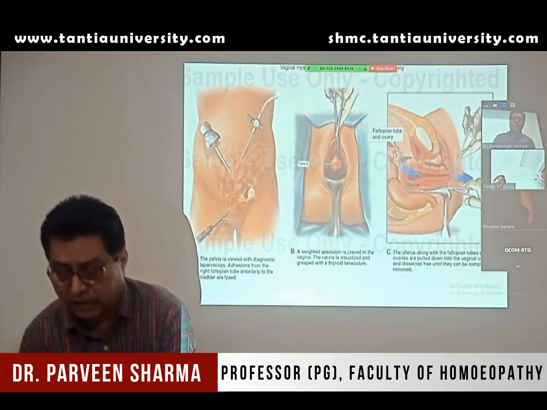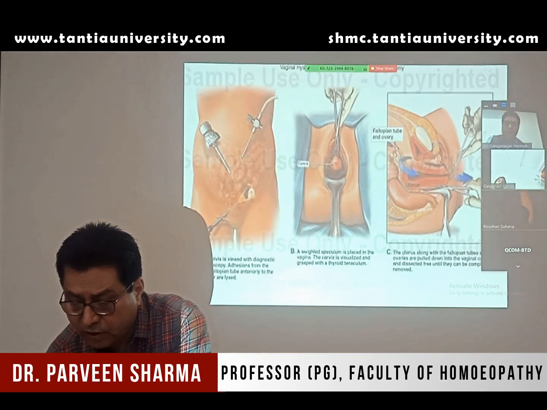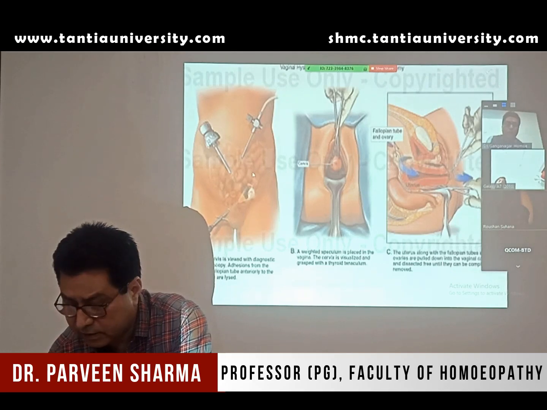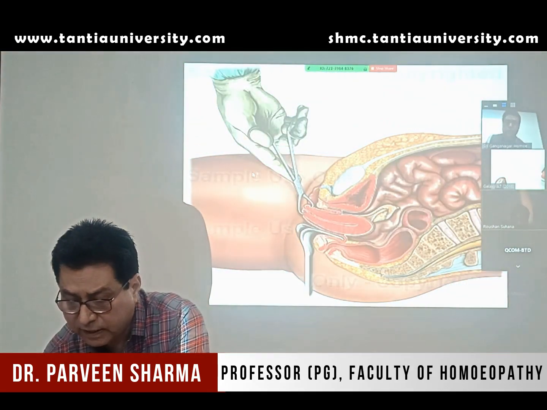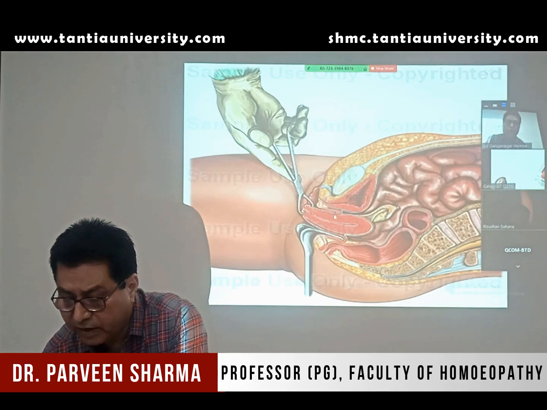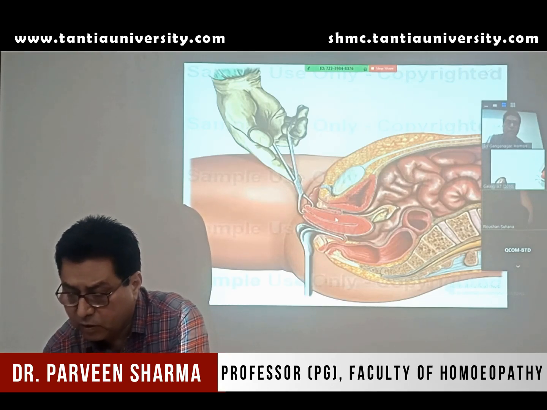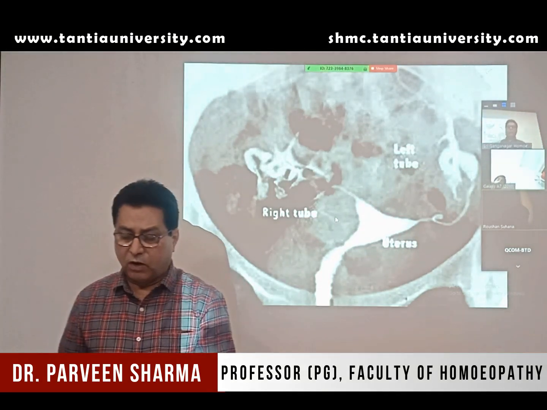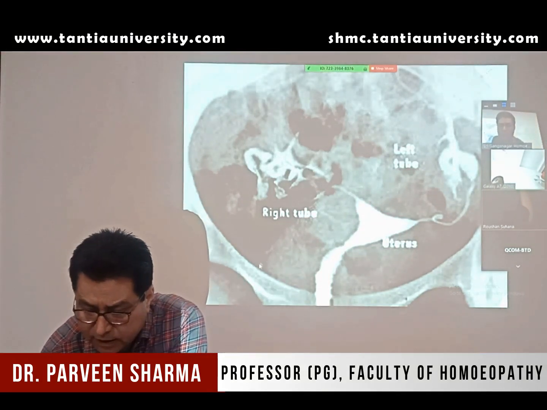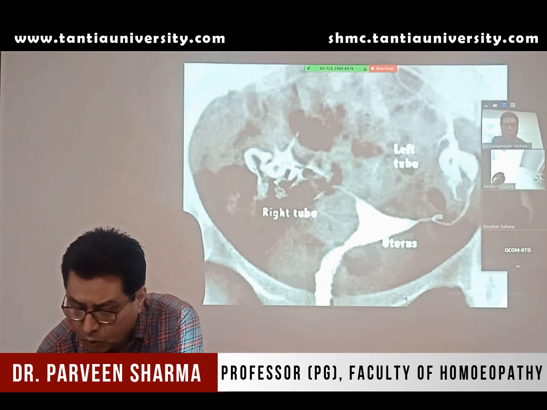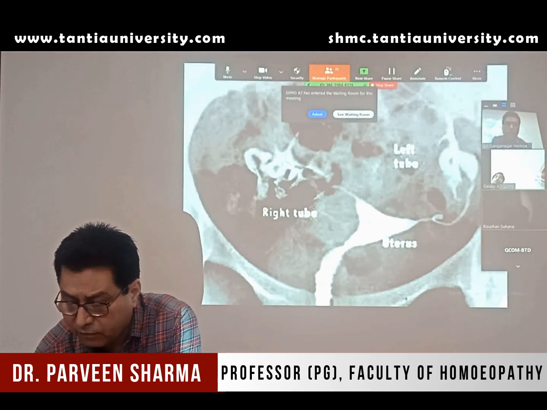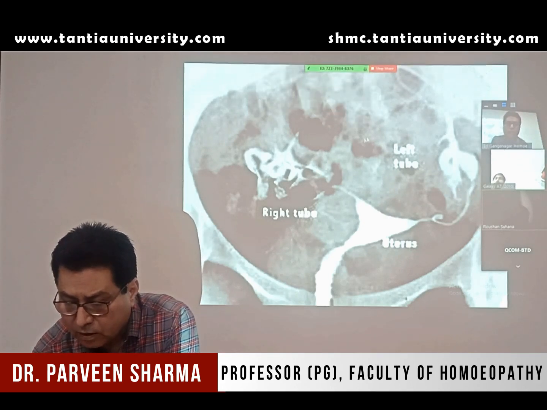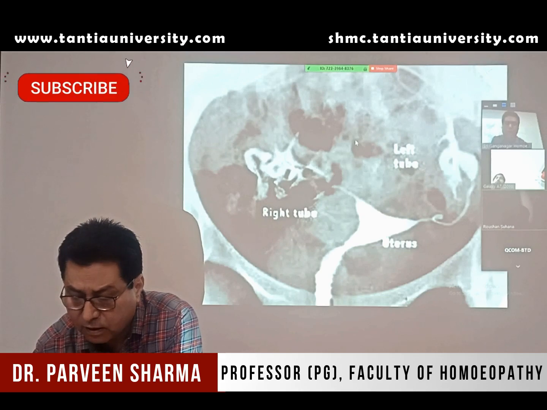This is the vaginal hysterectomy. If you see, through the vagina the uterus is removed; that is vaginal hysterectomy. This is laparoscopic, how it is done. This is vaginal hysterectomy, so there is no need of giving any incision. Through the vagina, the uterus can be removed. Now this is the hysterosalpingogram. So a radiopaque dye is injected. This dye goes through the cervix to the uterus, and after the uterus it goes to the fallopian tube. So this is hysterosalpingography.